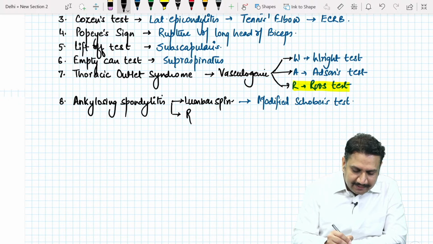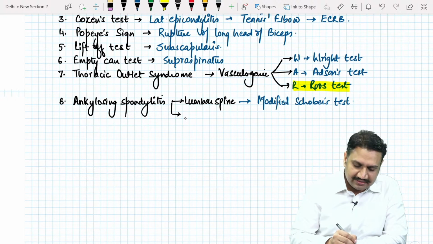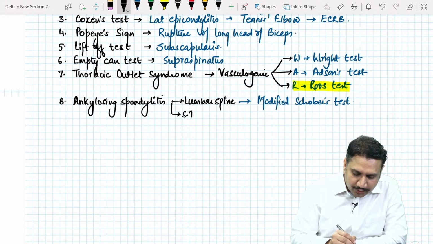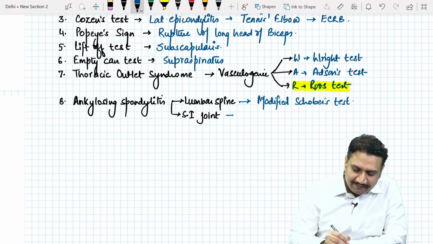I apologize for that. The lumbar spine, it is the modified Schauber's test. And when you talk about the sacroiliac joint, if you wish to check for the inflammation of the sacroiliac joint, what are the tests we have for the sacroiliac joint? The test for the sacroiliac joint, they are learned as what? The Ganselin's